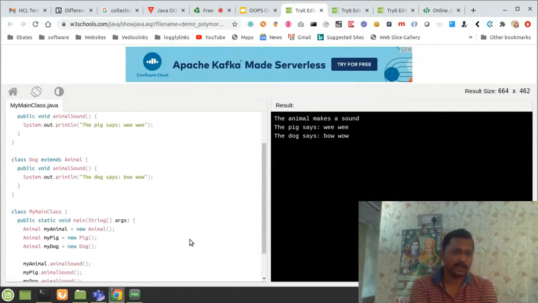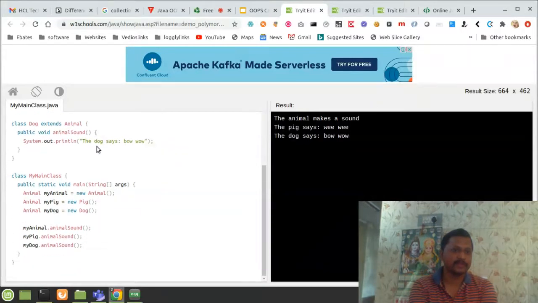Dog also has the same, and I create objects of the animals, three of them, and call the same method on different objects of different classes: Dog, Pig and so on. I acquire the same behavior but different operations with the same method, and I have achieved the same method with different classes and different operations inside, which achieves static and dynamic polymorphism here.